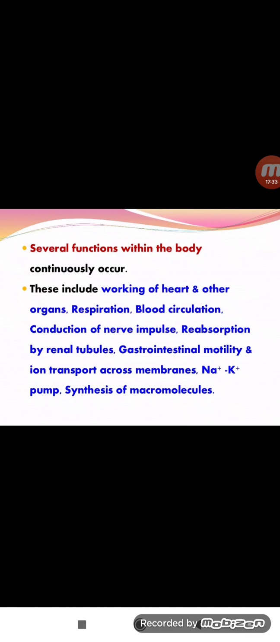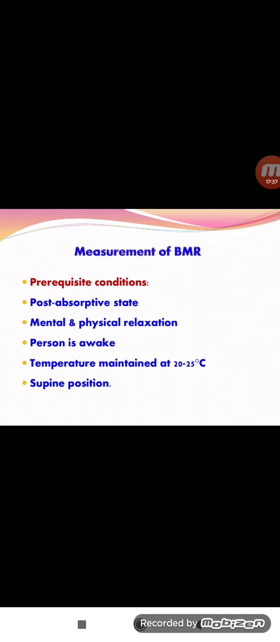These all occur depending upon a minimum amount of energy. That minimum amount of energy that is needed is called the BMR. So how do we measure the BMR? Different techniques are available, and the first is the prerequisite conditions.